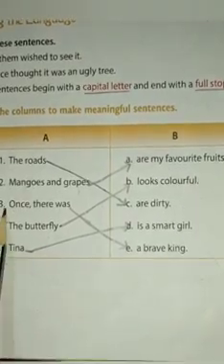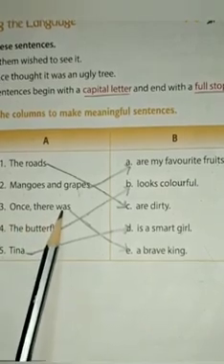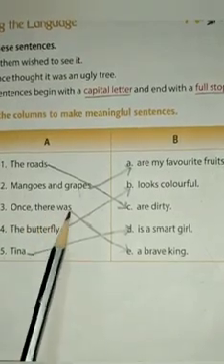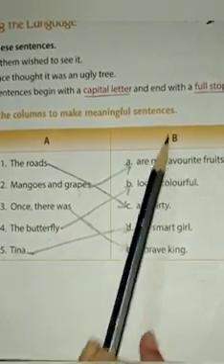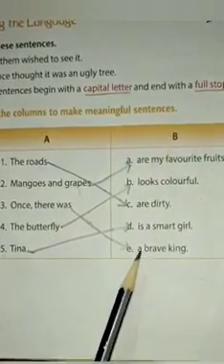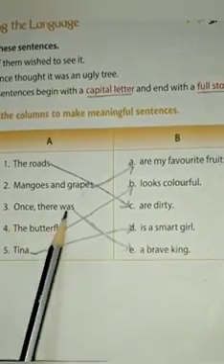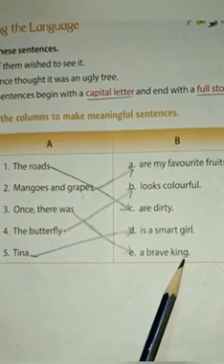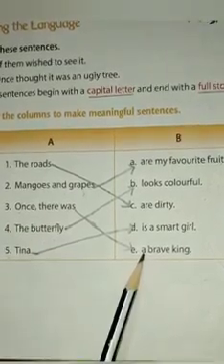Now let's come to the third one. Once there was. See, this one is matching with number E from column B. That is a brave king. That means once there was a brave king. Children, this is a meaningful sentence.